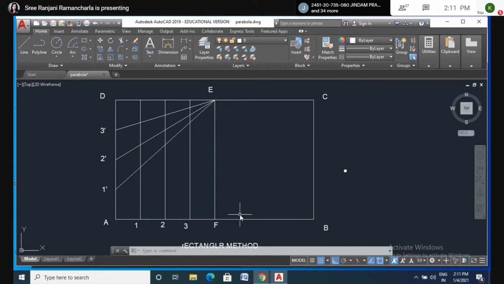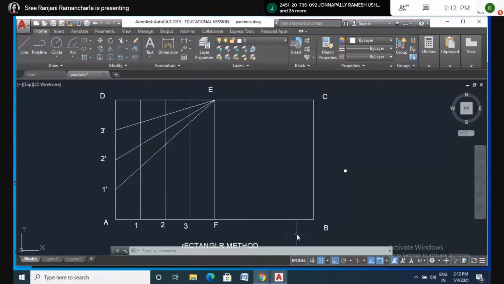A ball thrown up in the air reaches a maximum height of 45 meters and travels a horizontal distance of 75 meters. Trace the path of the ball, assuming it to be parabolic. Use suitable scale. So this type of questions they will use. They won't give the direct measurements. So you have to understand whether it is a parabola or ellipse or whatever it is. Sometimes they won't specify the type of the arc.